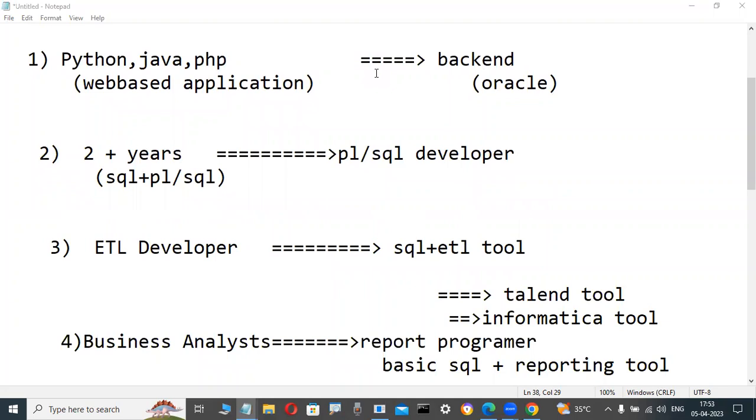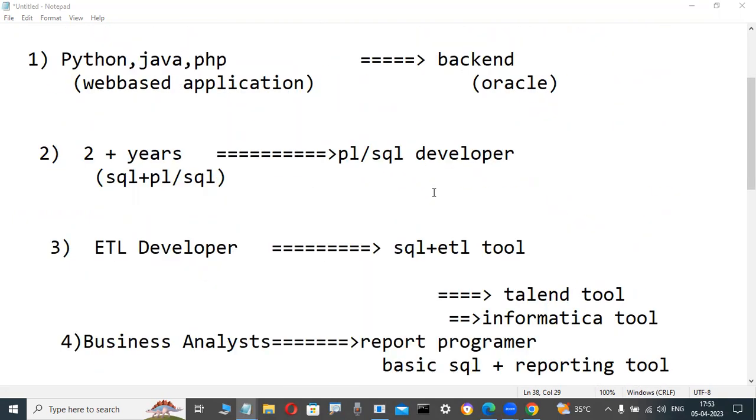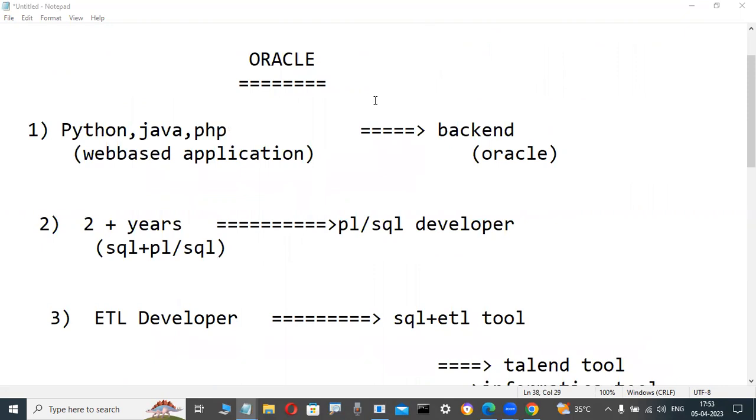So many areas are there, and this knowledge is very helpful. In olden days, databases were used only as front end and back end. But nowadays, so many applications are there. Whenever data science is coming, whenever Hadoop is coming, in that case, SQL plays a major important role.